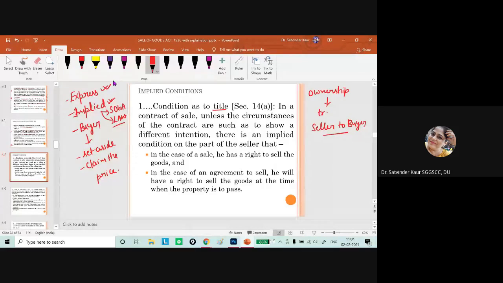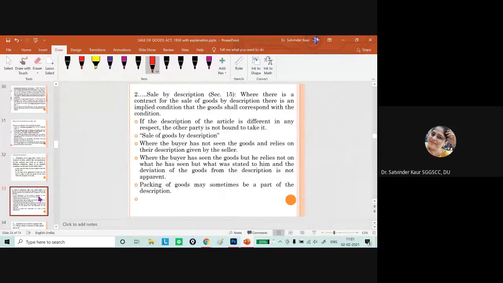Whether this is a case of sale or a case of agreement to sell, in both situations the ownership is to be transferred from the seller to the buyer. So if that is not transferred, then the implied condition as to title is not fulfilled, and in that scenario the buyer has the right to set aside the contract.